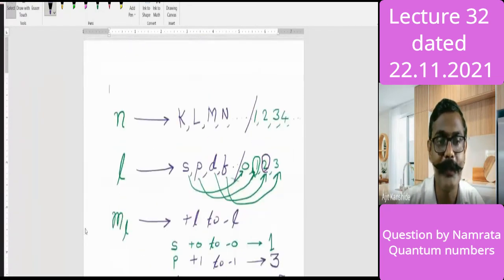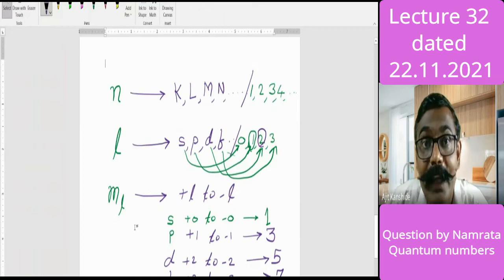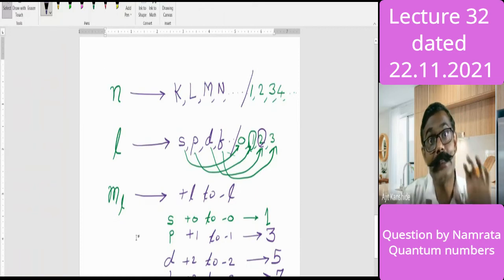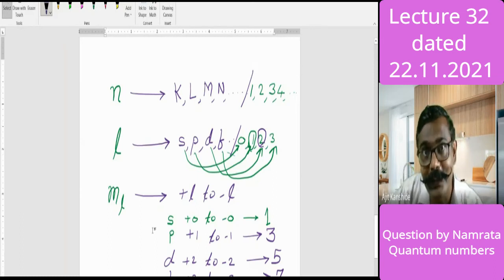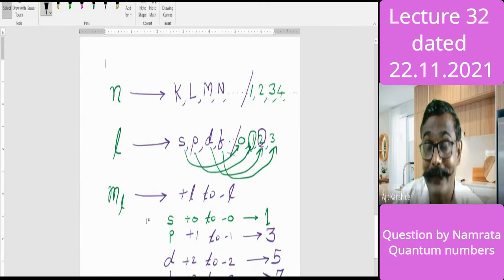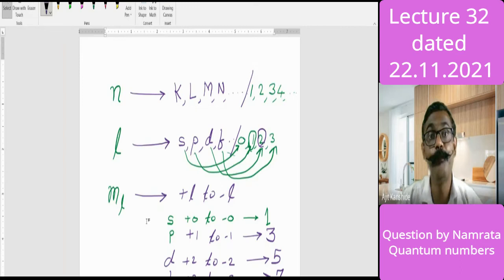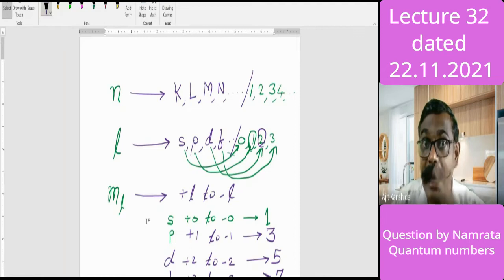So generally we say d is an orbital. D is not the orbital. D is a sublevel. D is a subshell, and that subshell is divided into further minute parts, and those are orbitals. Generally we say p is an orbital, and in books also you will find those words. But I am informing you today of the true understanding. P is not the orbital. P is a sublevel, a subshell. Px is an orbital. Py is an orbital. Pz is an orbital. So this magnetic quantum number is specially for orbital information.